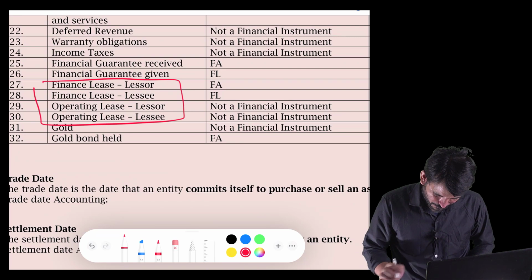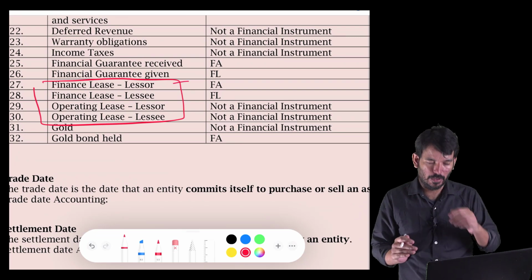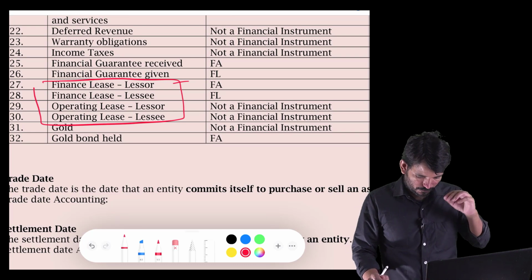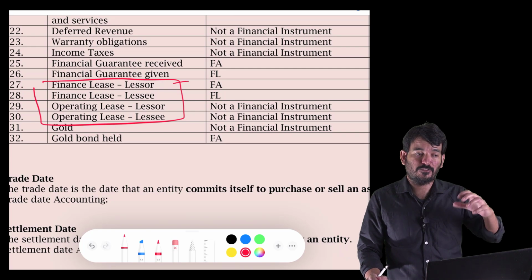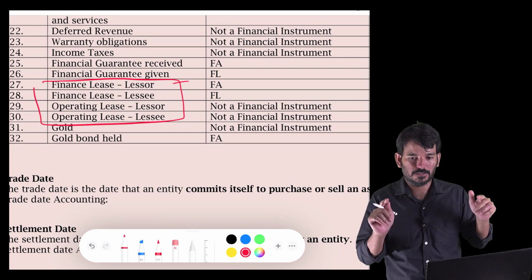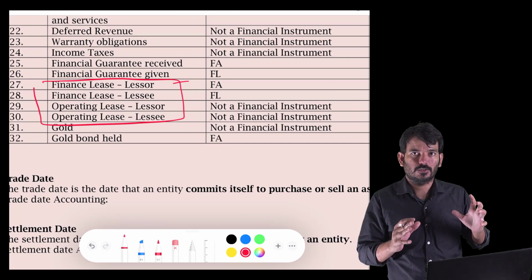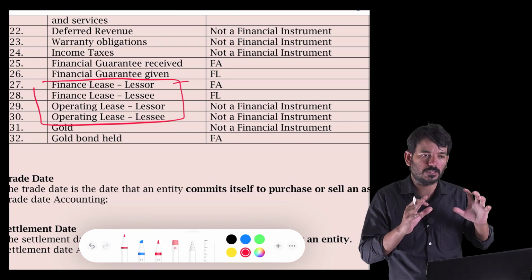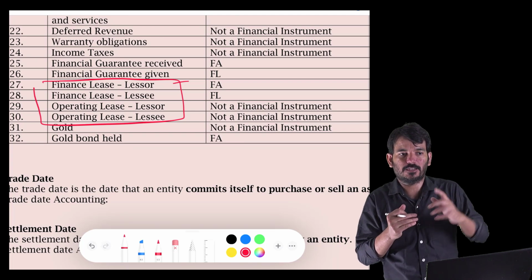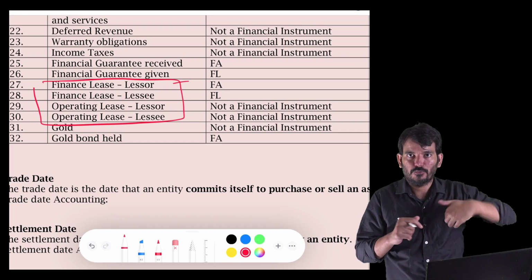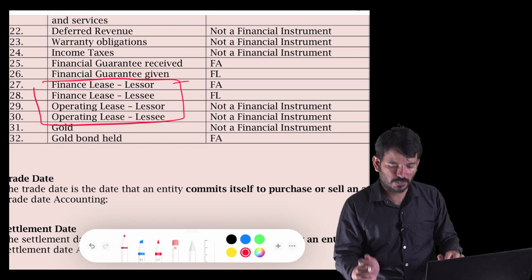Leases. If it is a finance lease, like a long-term lease, for the one who is taking the lease, it's a financial asset. So I'm taking the premises. It's a finance lease for a long period of time. I'm making some changes, so it's exclusively for me. I'm fulfilling all the conditions for a finance lease. So for me, it's a financial asset. For the other party, it's a financial liability. For an operating lease, this is just like your regular expenditure. So don't take that into the financial instrument topic. Okay.